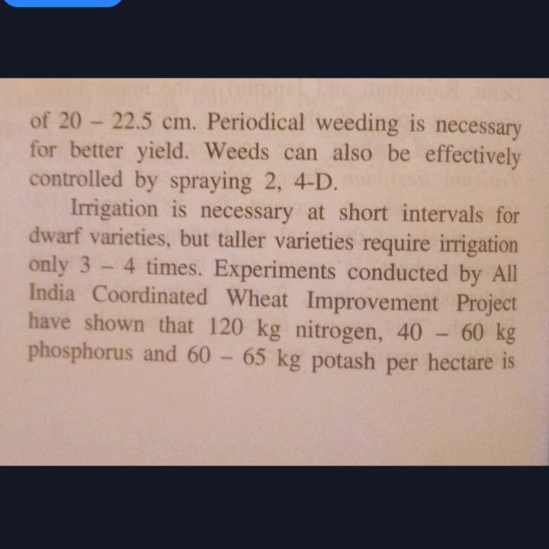Actually, in the wheat plant we have many varieties, as you will see later on, but there are those varieties which we call dwarf varieties. They are quite short, and there are other varieties which are very long, called taller varieties. Those dwarf varieties which are short require irrigation at short intervals, meaning every time. But the taller varieties require irrigation only about 3 to 4 times during plantation, which is very less.